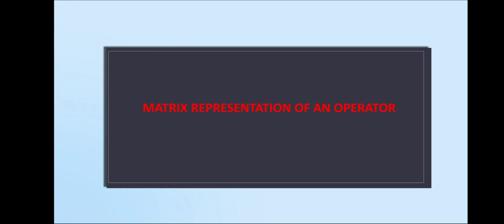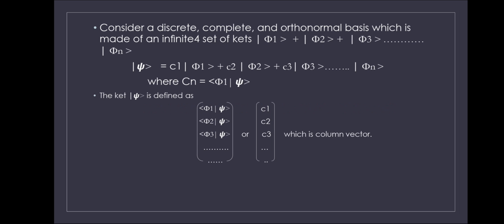Today I am going to discuss the topic, matrix representation of an operator. In the previous class we already discussed the matrix representation of an operator by using certain state functions and systems. Now we are proving this matrix representation of an operator using Dirac notation.